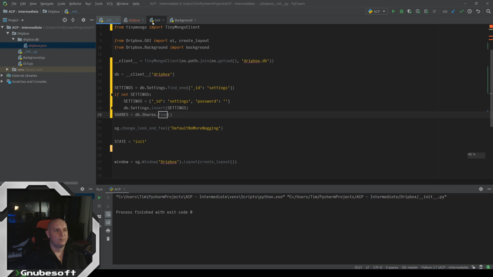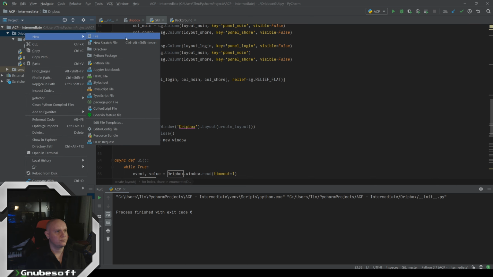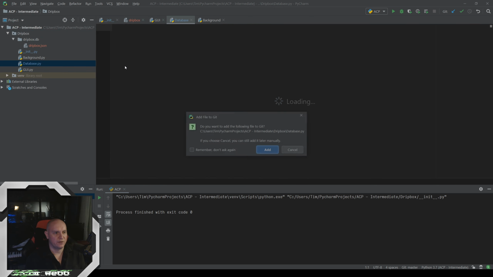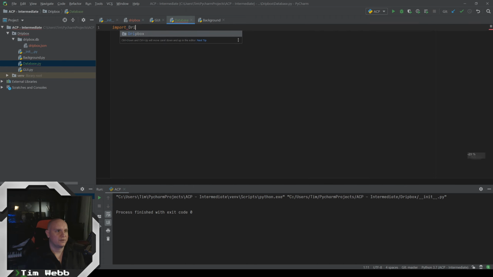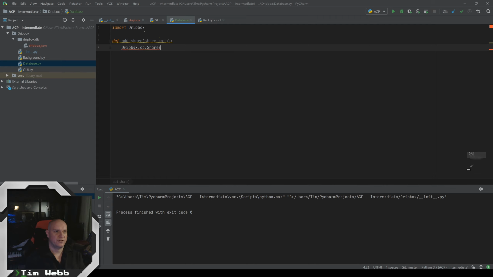So now we need to make it so that when we add a new file to our list, it's going to actually add that to the database. So let's make a new module here. We're going to call this database. And this is where we're going to put all our database related functions. We need to import the main project so we can call the dripbox.db when we're working with it. So here we're going to add share, and it's going to take an argument of the share path. And here we're going to call the DB, dripbox.db, and then the shares collection, we're going to insert into it.